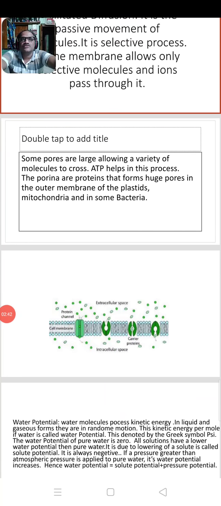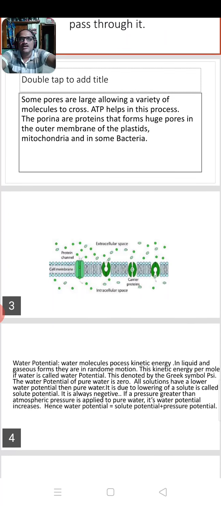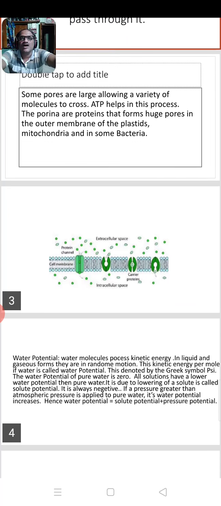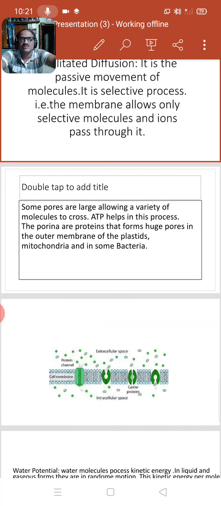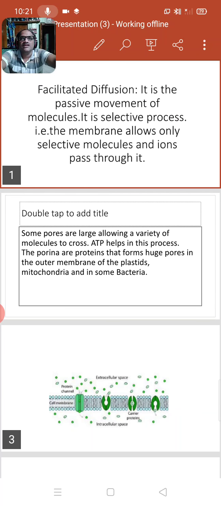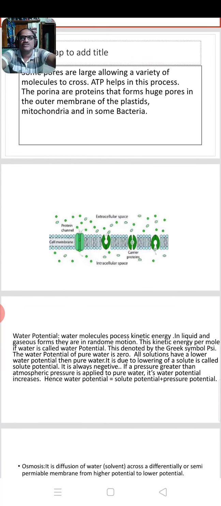ATP helps this process. The porins are proteins that form huge pores in the outer membrane of plastids, mitochondria and some bacteria. Through these pores, water molecules or solvent molecules pass to the inner side of the cell through a membrane. It is facilitated diffusion.